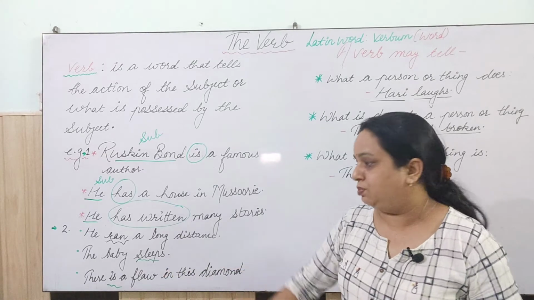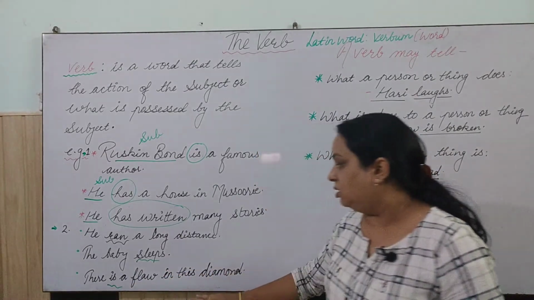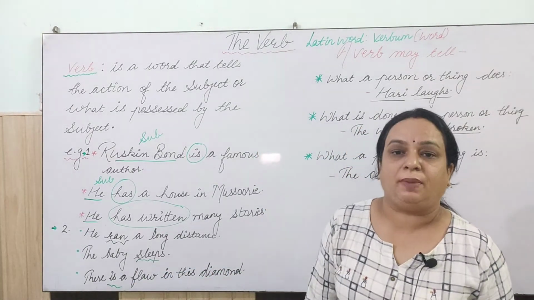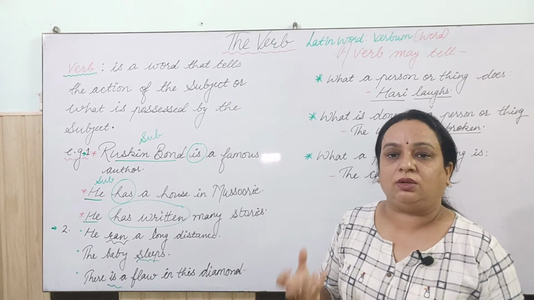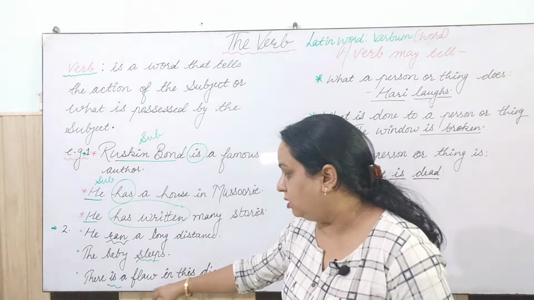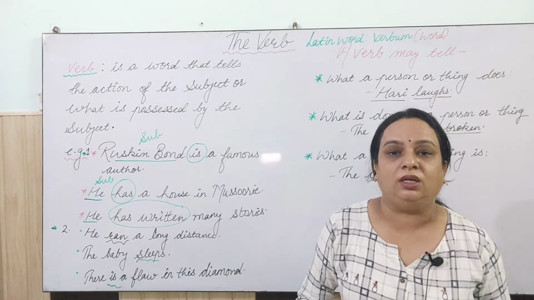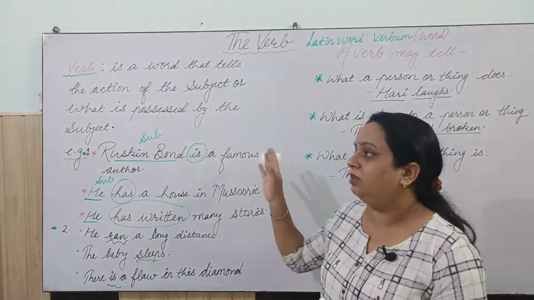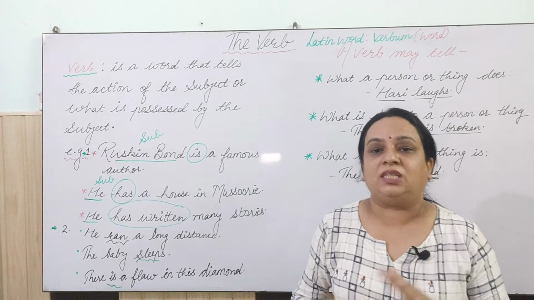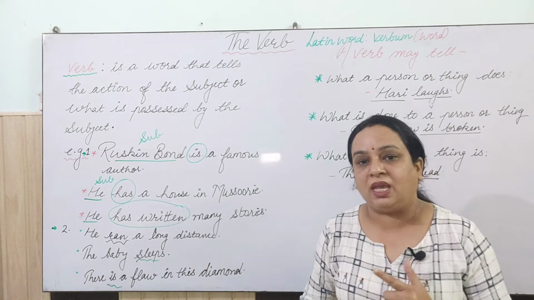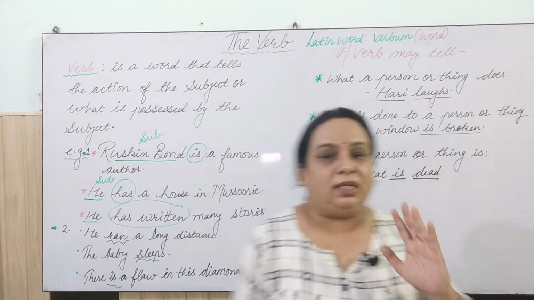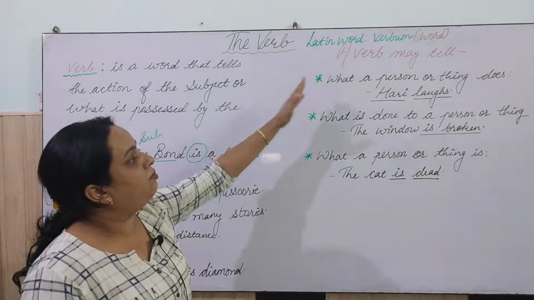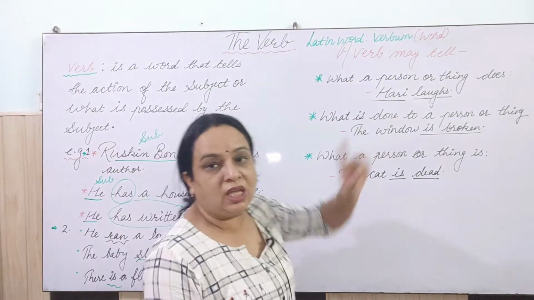So baby sleeps. There is a flaw in this diamond, right? So this is telling about the being of the diamond, that there is a flaw in the diamond. So three things we have learned here, that a verb can tell in a sentence about the being, about the state, and about the possession. So let's recall it once again. A verb may tell what a person or thing does.